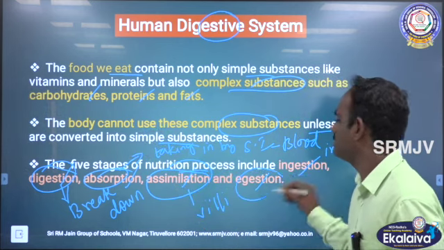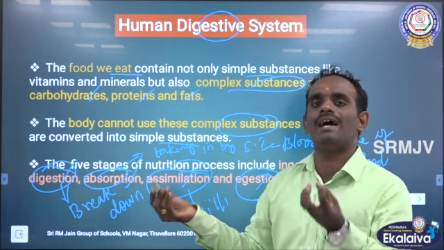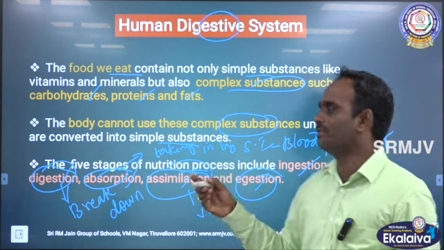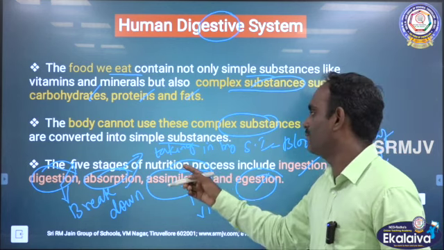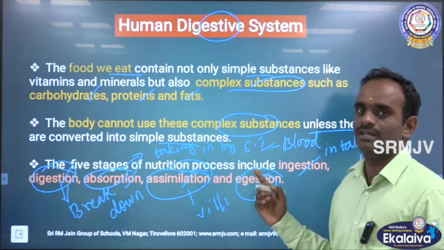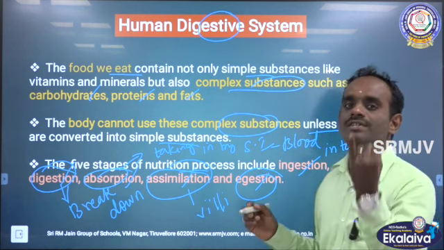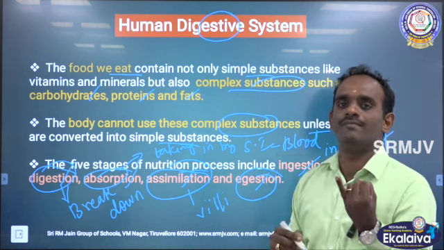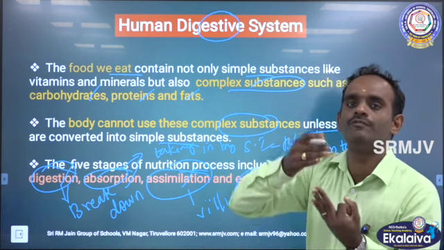And the last one is egestion. Egestion is nothing but elimination of undigested food. So, these are the 5 stages of the nutrition process. What are the 5 stages? First is ingestion, intake of food. Second is digestion, breakdown of food.